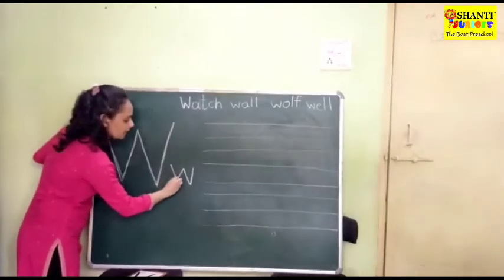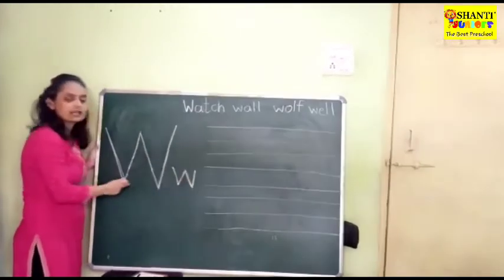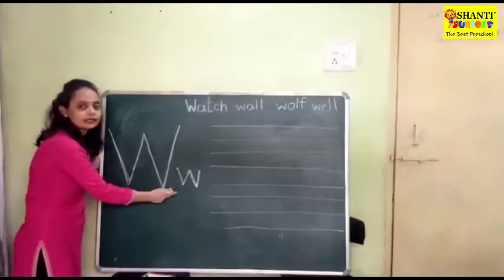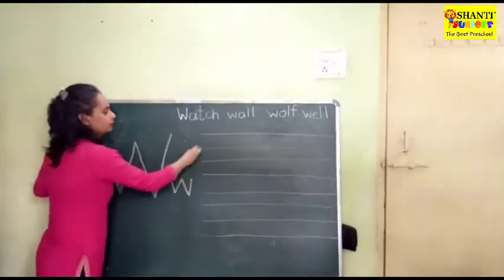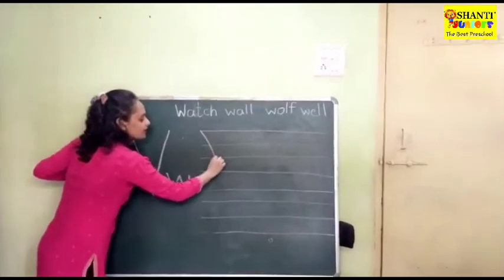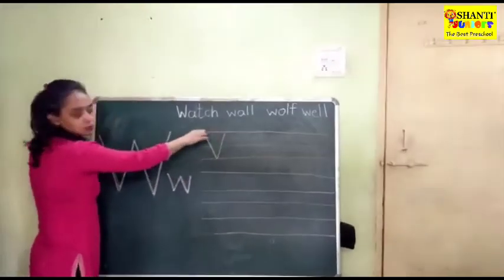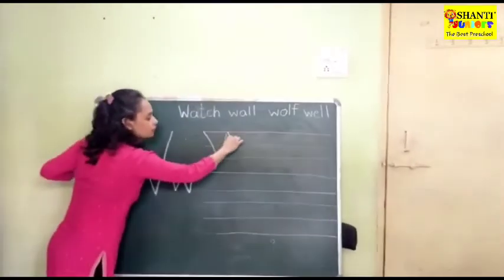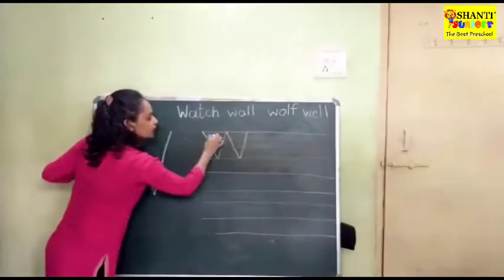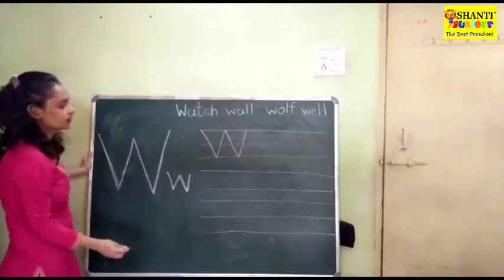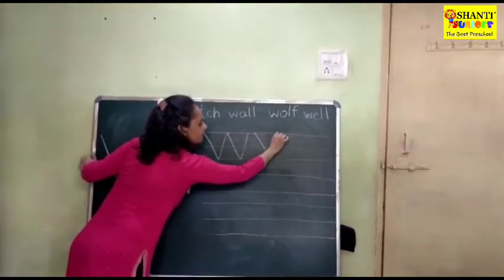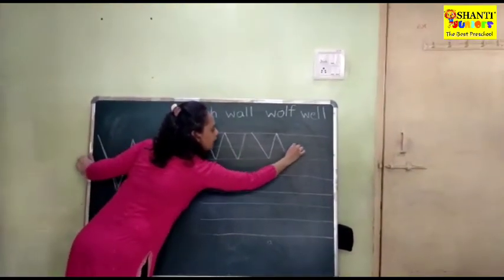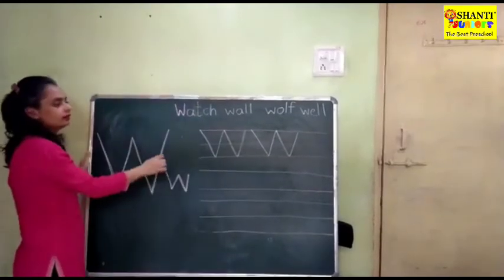It's W. This is uppercase W. This is lowercase. Okay? So you have to start from the red line to the blue line. Slanting line up. This is V. From here again you have to do V. So it becomes W. Okay children? One more time. Slanting line up, down, up. So this is letter W.